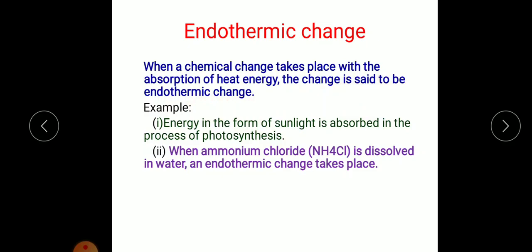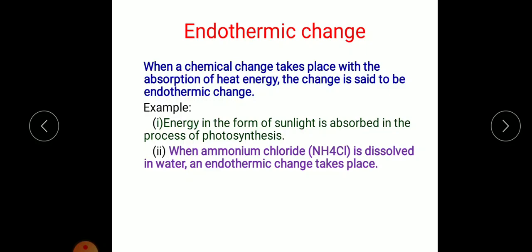Say for example, energy in the form of sunlight is absorbed in the process of photosynthesis. So during the photosynthesis process, where plants prepare their food by the use of carbon dioxide and water in the presence of sunlight and chlorophyll as a pigment to form glucose as a byproduct. Here the form of energy that will be utilized will be the sunlight.